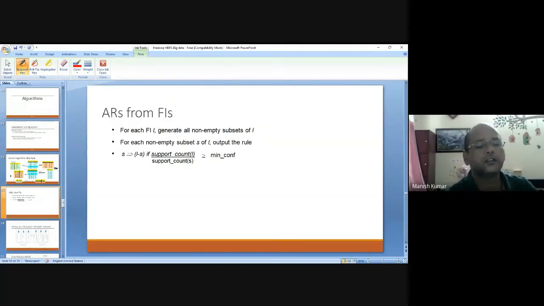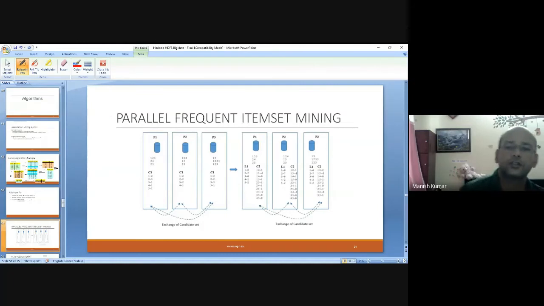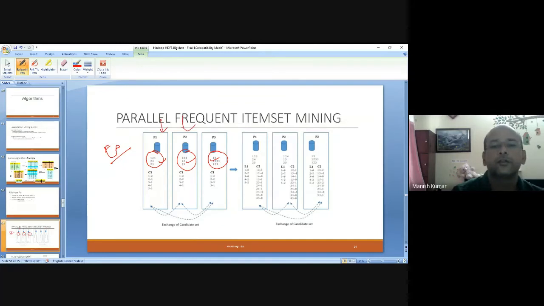So it says that I can make use of parallel processing. What we are doing is, this is one instance of an example, that I have divided the transactions into three data nodes, say CS1, CS2 and CS3.